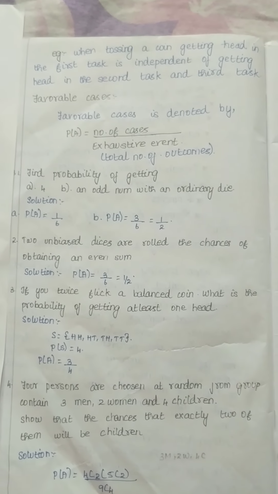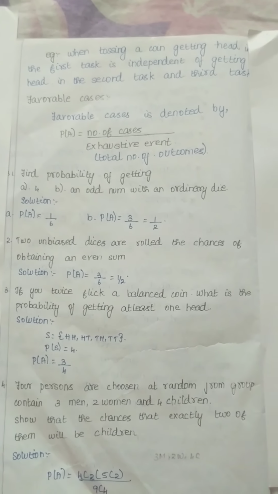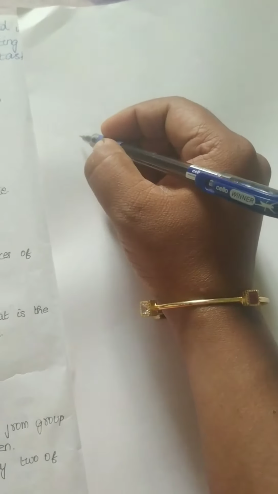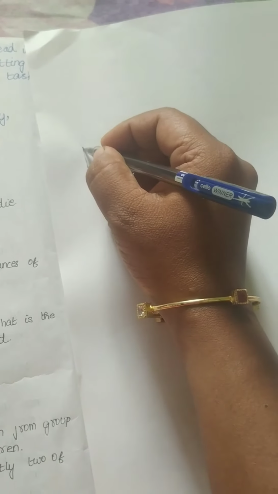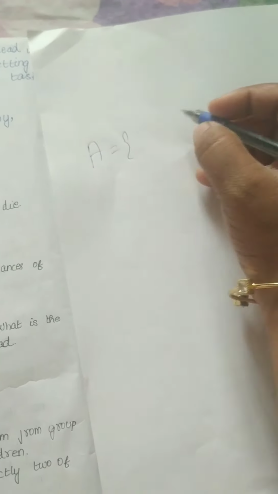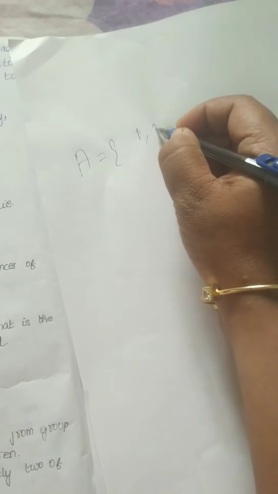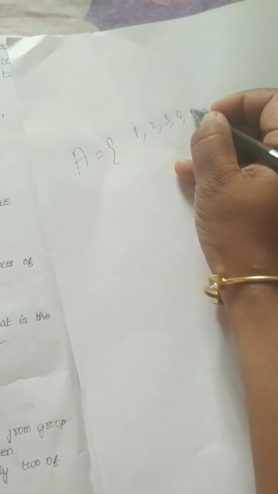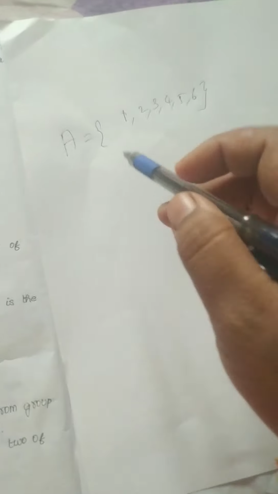Now students, tell me, when you throw a die, what are all the things you will get? For example, now I am going to write. What are all the possible outcomes? 1, 2, 3, 4, 5, 6. These are all possible outcomes when you throw a single die.